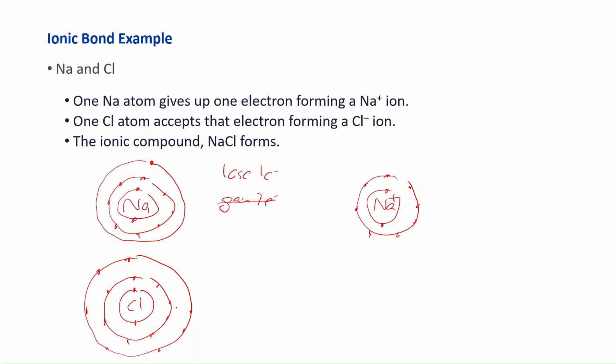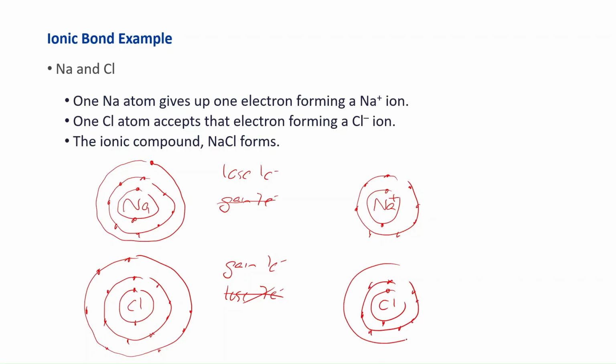It can fill the third shell, which means gain 1 electron, or it can get rid of these electrons because the second layer is already full, lose 7 electrons. Once again, 1 is easier than 7, so it will gain 1 electron, and our chlorine has 2 electrons, 8 here, and now it has 8 electrons in the outermost shell.